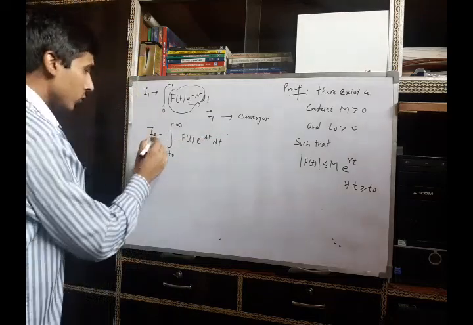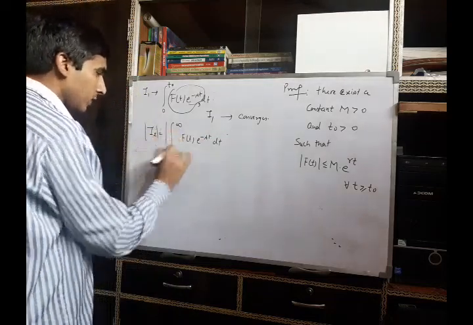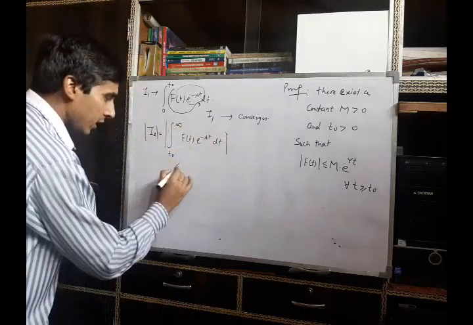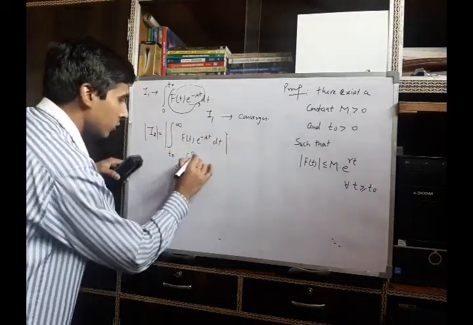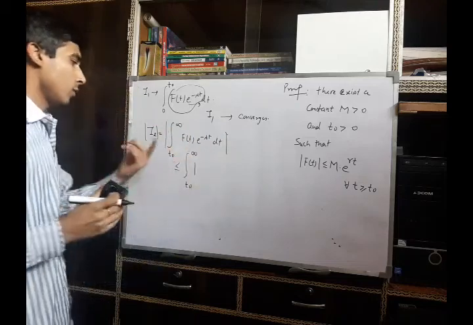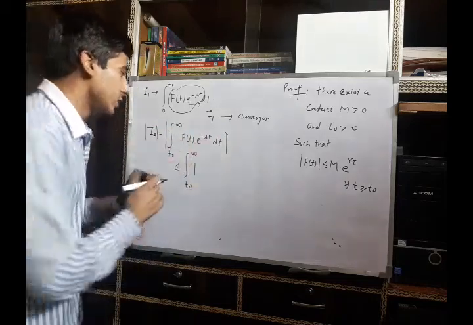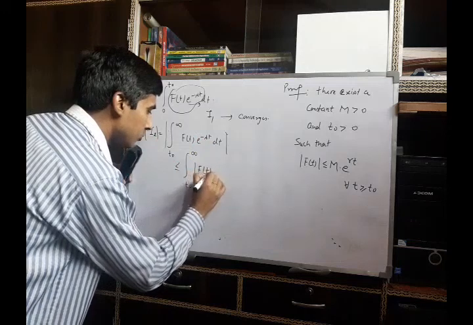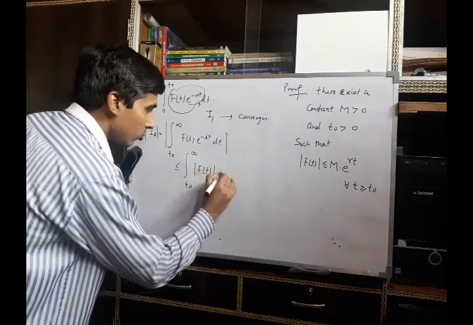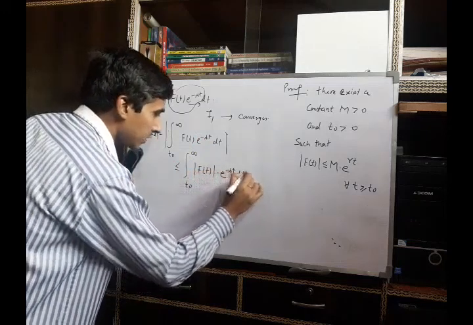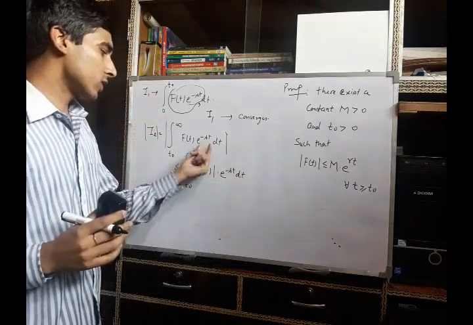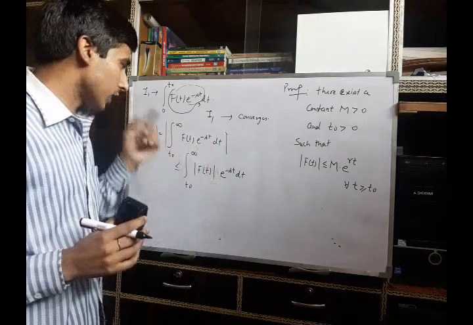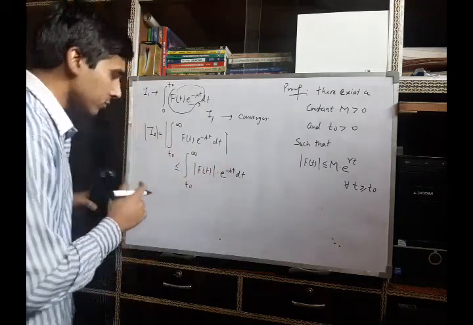Now if you take the modulus sign on both sides and apply the integral property, you can say this is less than or equal to the integral from t naught to infinity. You can take the modulus sign inside the integral sign, so it can be written as mod of f(t) into e raised to power minus st dt, because e^(-st) is a positive-valued function, so the modulus sign will not affect it.